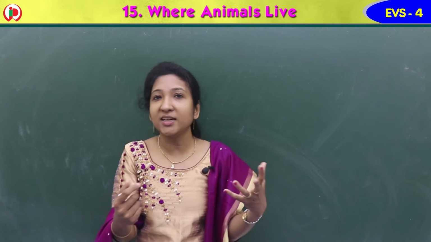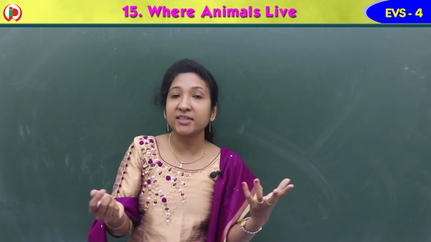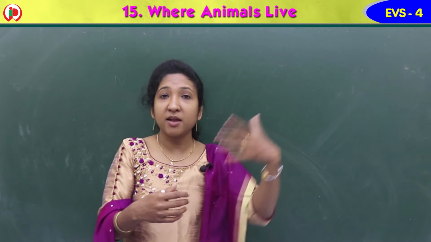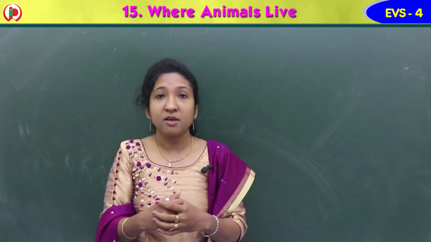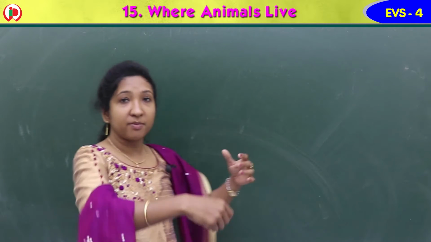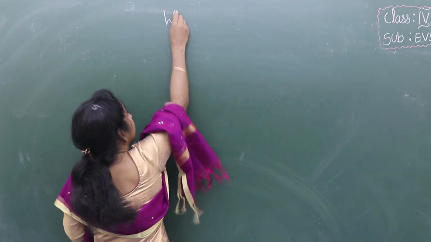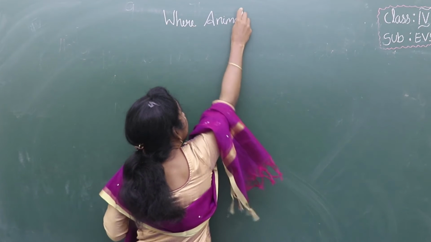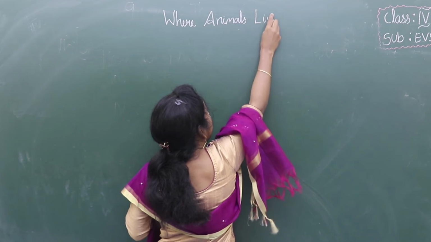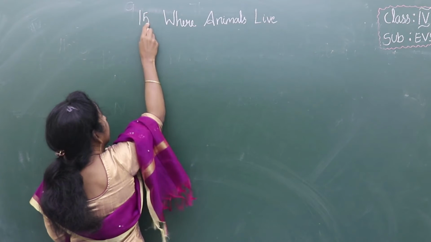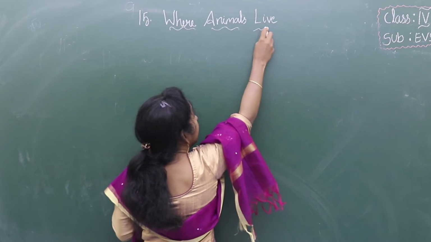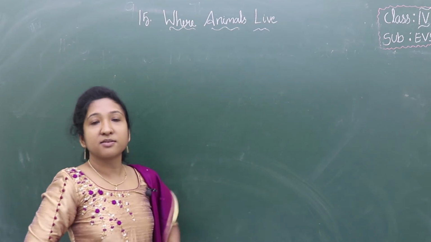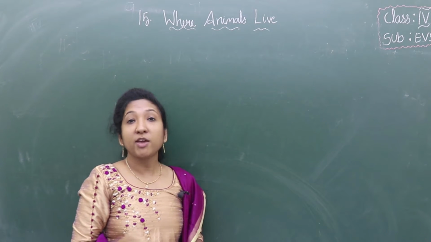So today we are going to learn about animals, their shelters, and different types of animals, like those that live on land, some under the water, some on the trees, etc. The topic for today is: Where animals live. Lesson 15. Let's see where these animals live and how they build their houses, their shelters.